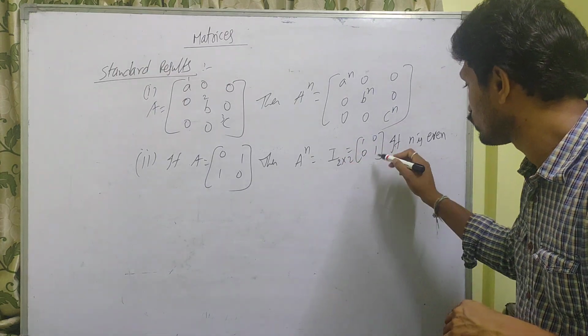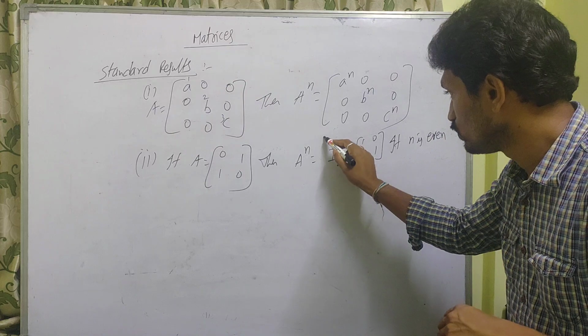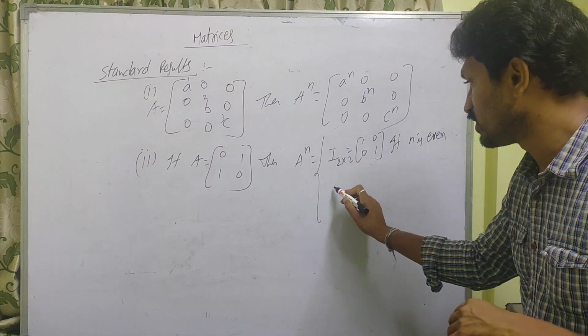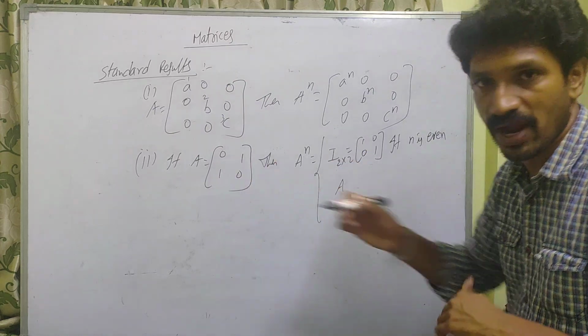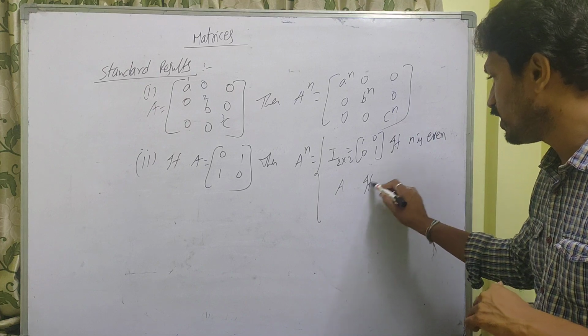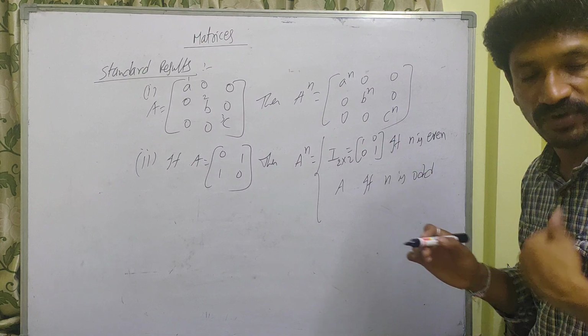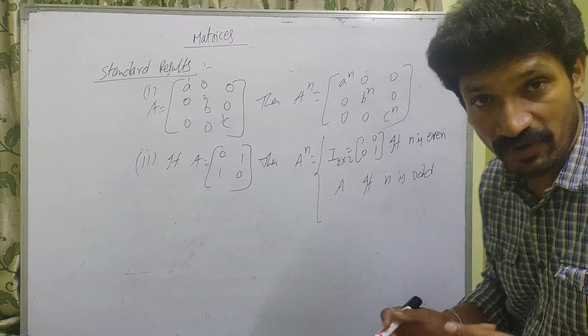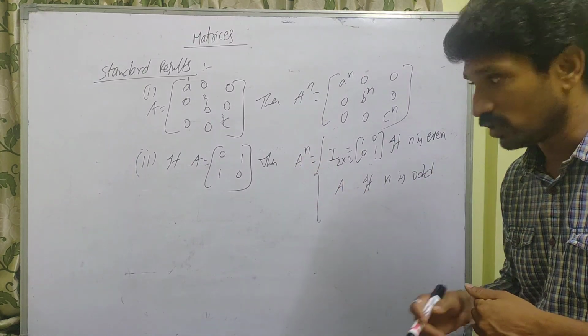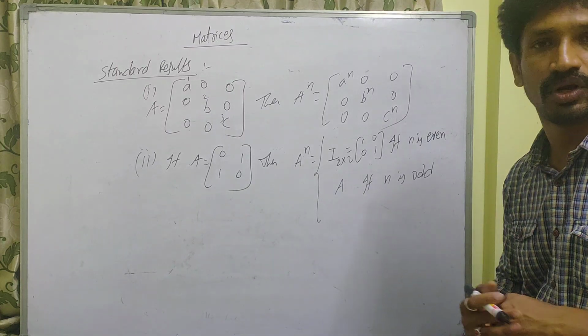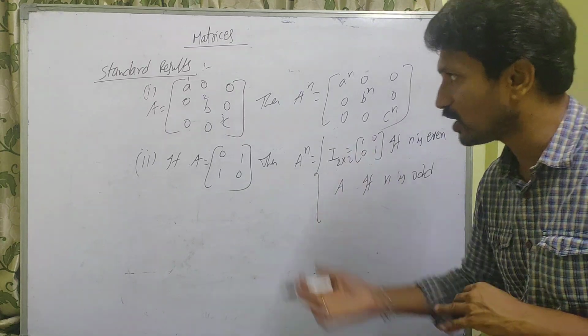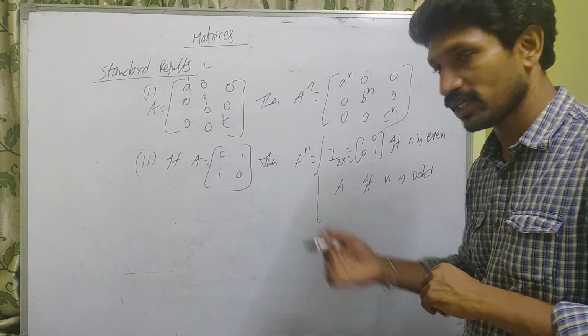Otherwise, if n is odd, that means if they give A power 2021, you get the same matrix. So what is your answer? A only. No need to do the problem. If you remember the concept as a standard result, you can state the answer.